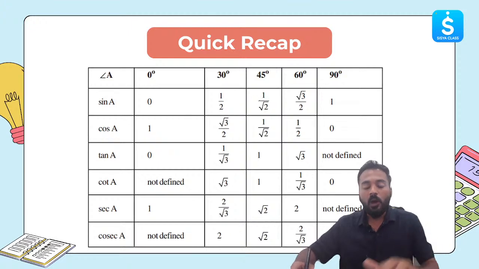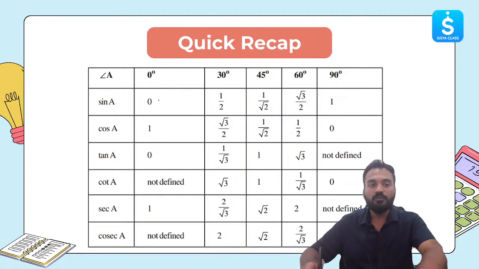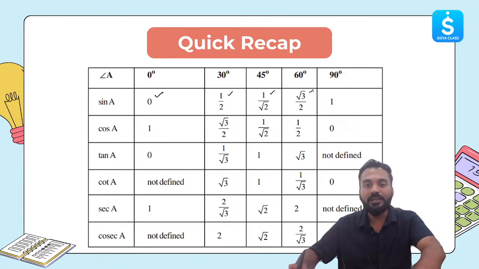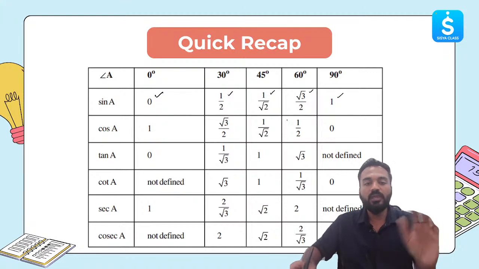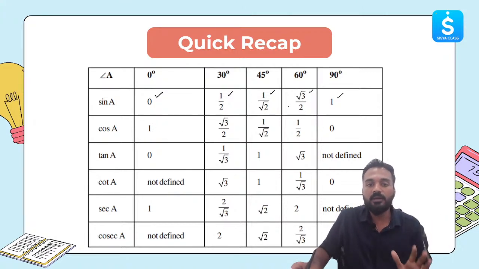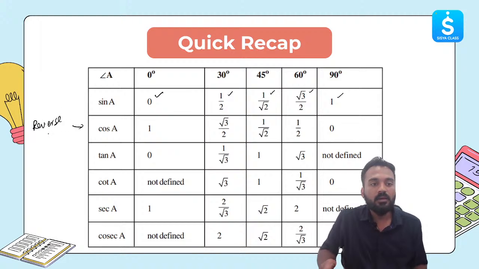Okay, now how to remember this in an easy way? So sine 0 is 0, sine 30 is 1 by 2, sine 45 degrees 1 by root 2, sine 60 degrees root 3 by 2, sine 90 degrees 1. Cos 0 is 1. You see there is a pattern. Cos A is the reverse, right? Cos 0 is 1, sine 90 is 1. If I know sine A, I can easily find out cos A. Reverse of sine A, yes or no?